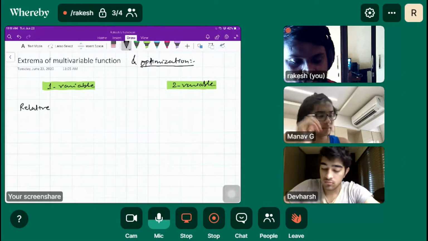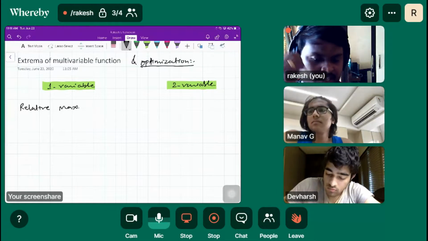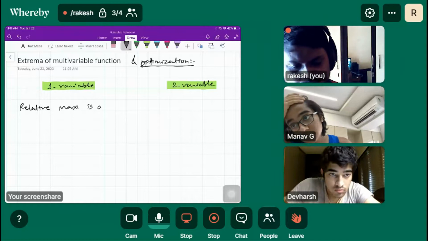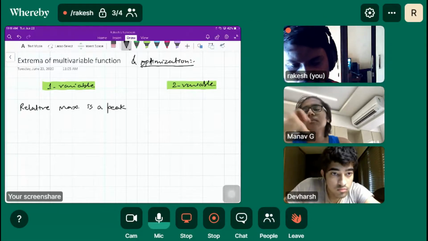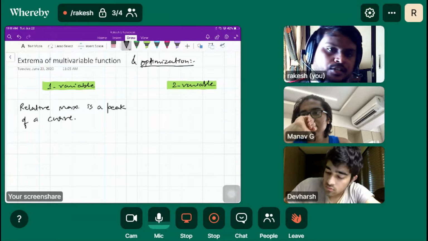A relative max is a peak of a curve, and we have n number of them.